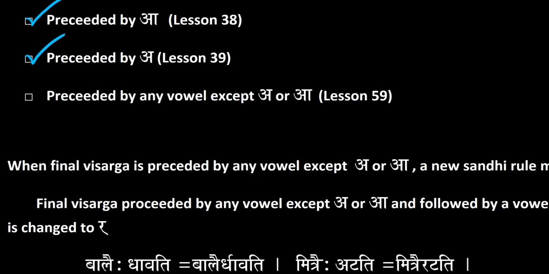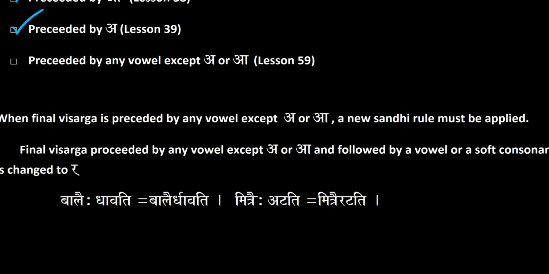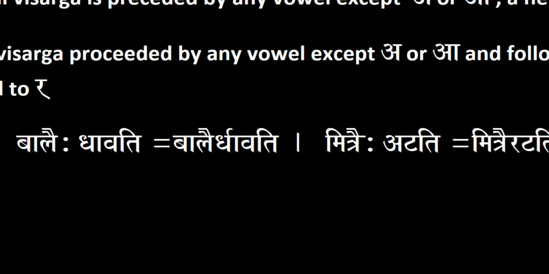So when a final Visarga is preceded by any vowel except a or a, a new Sandhi rule must be applied. The final Visarga preceded by any vowel except a or a, and followed by a vowel or a soft consonant, that Visarga is changed to a ra. Let's take a look at the examples.